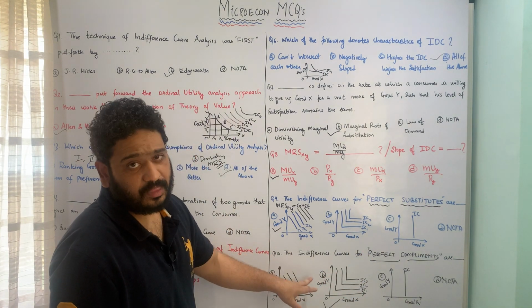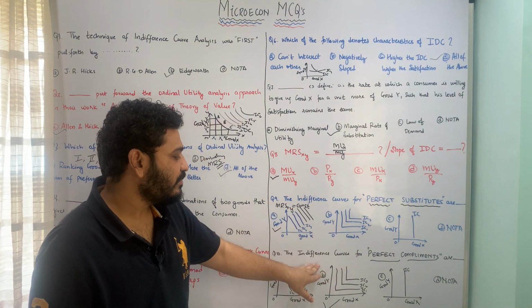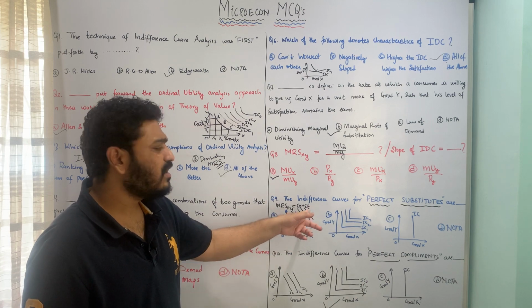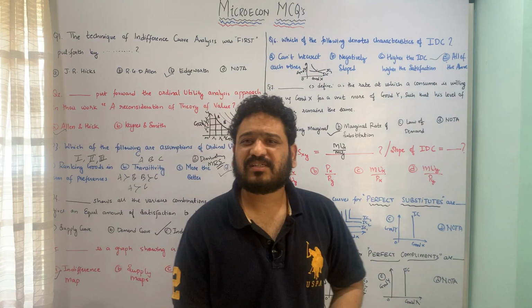Option B is the correct answer to this question. The shape of the indifference curve for perfect complements is always L-shaped. For perfect substitutes it is parallel lines, this sort of parallel lines. I hope all these questions are pretty much clear.